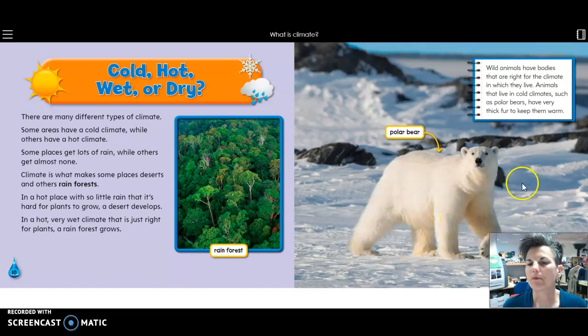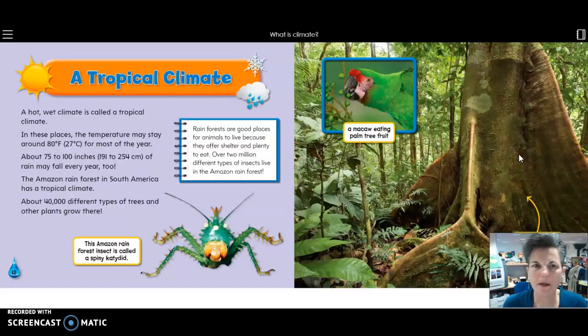And then over here, our polar bear, me thinking about that polar bear from last week, right? Wild animals have bodies that are right for the climate in which they live. Animals that live in cold climates, such as polar bears, have very thick fur to keep them warm. You guys remember what that's called in nature when their bodies change to go along with the climate of the region? Right, adaptations, right? Okay.